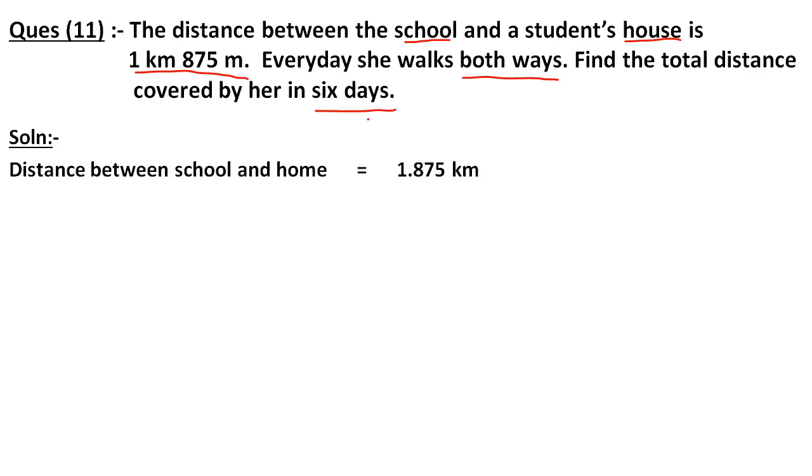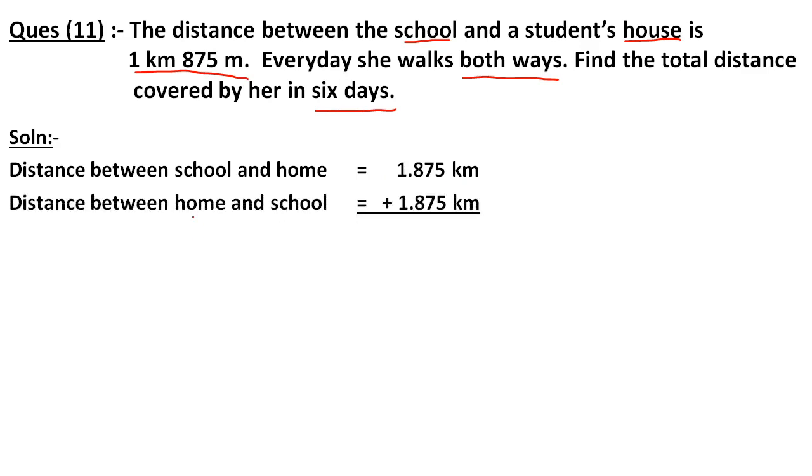First of all, the distance between the school and the home is 1.875 kilometer. Actually, this 875 can be written as 0.875 and whole can be written as 1.875 kilometer. Okay. Now, what is the distance between home and school? The same will be for home and school. So, this is again 1.875 kilometer.